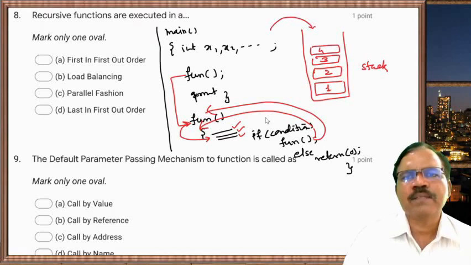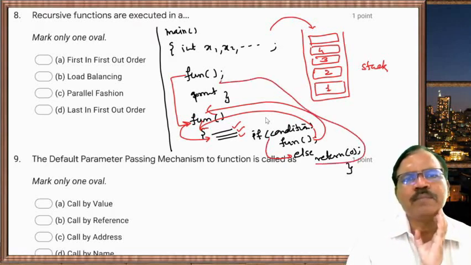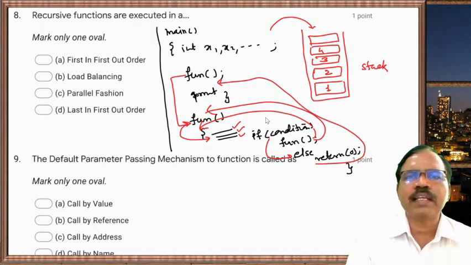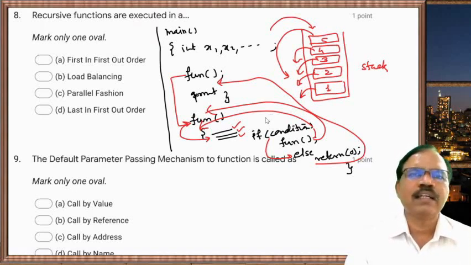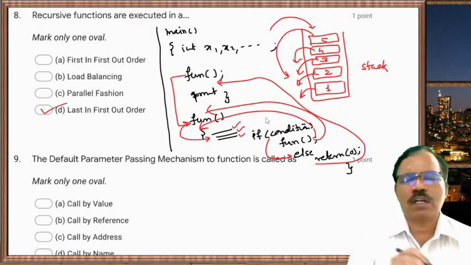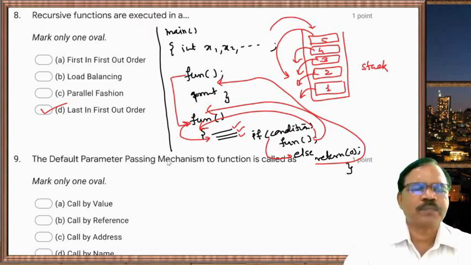In this way values go in the stack, and once the condition is false, it will return to the calling point in the main function. Before going to the calling point, it takes out values for the result. So the fifth value is taken first, then the fourth value, the third value, the second value, and the last value is taken out, and then the final result goes to the calling point. So recursive functions are executed in last in first out order,